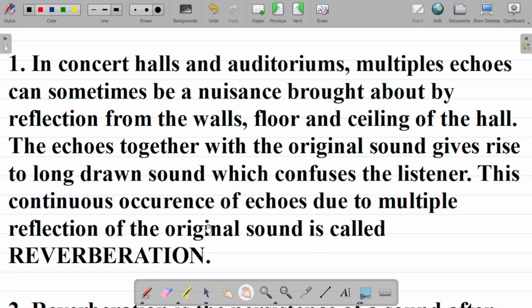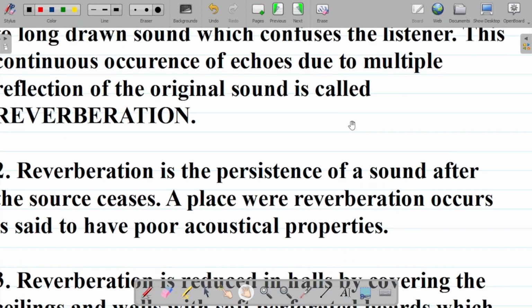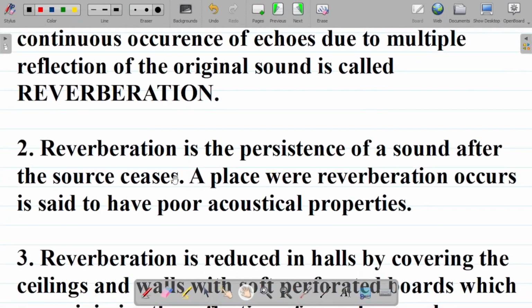It occurs in concert halls and large auditoriums where probably a singer is giving out a sound, and since the distance between the singer and the wall or the end of the auditorium is more than 17 meters, you start experiencing echoes there. Sometimes the singer is done singing, but you can still be hearing his or her voice. It's called reverberation. The second concept is that reverberation, by definition, is the persistence of sound after the source ceases.